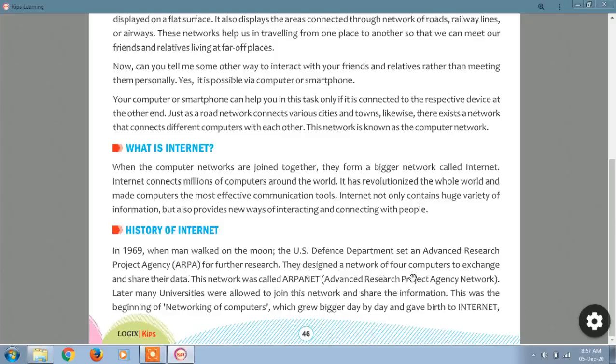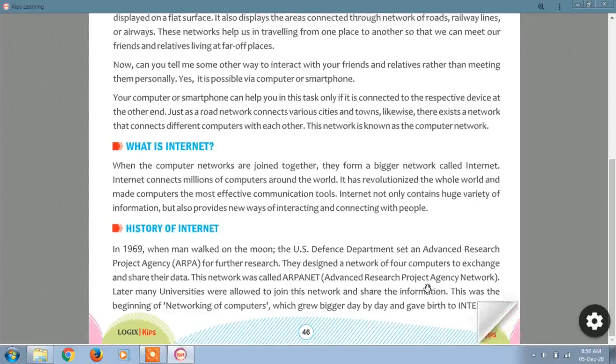They designed a network of 4 computers to exchange and share their data. To share and exchange information, they set up a network of only 4 computers, connected with each other, exchanging information from one system to another among these only 4 systems in 1969. This network was called ARPANET. The full form of ARPANET is Advanced Research Project Agency Network.